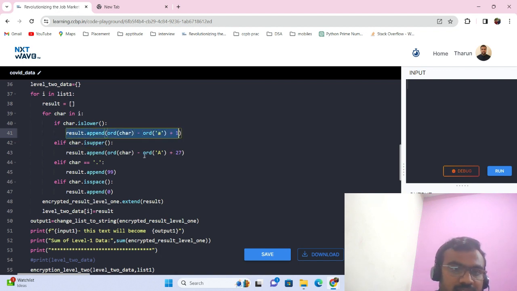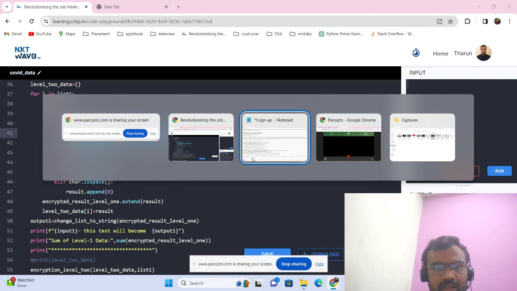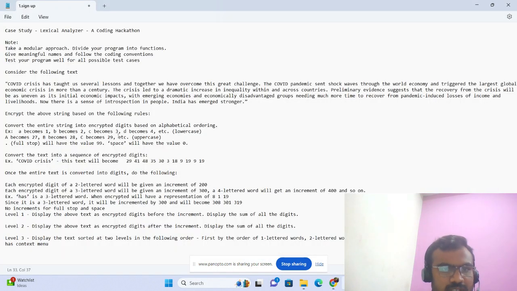In this way, we get the order of every letter. Like, if we take C as a character, C will be the third letter from A. But here C and A means we get 2. If we add 27 plus 2, it will become 29. When we go back to the question, the 27 will become C.